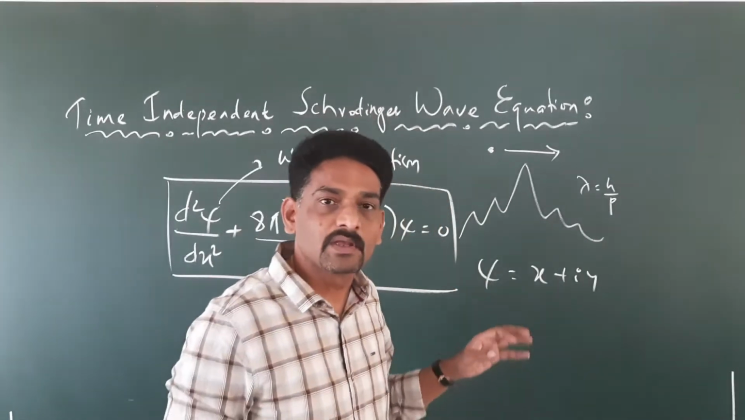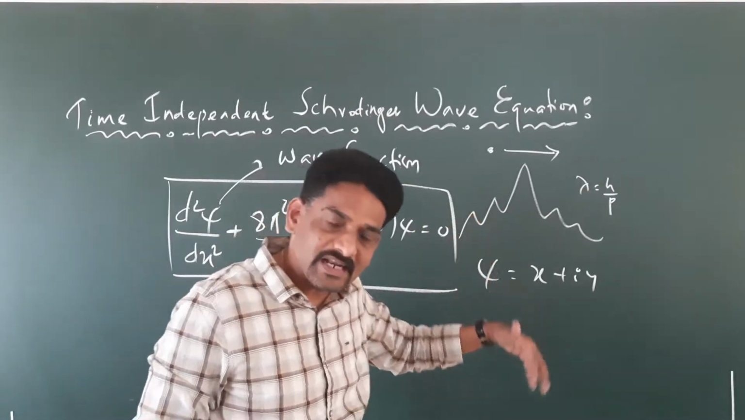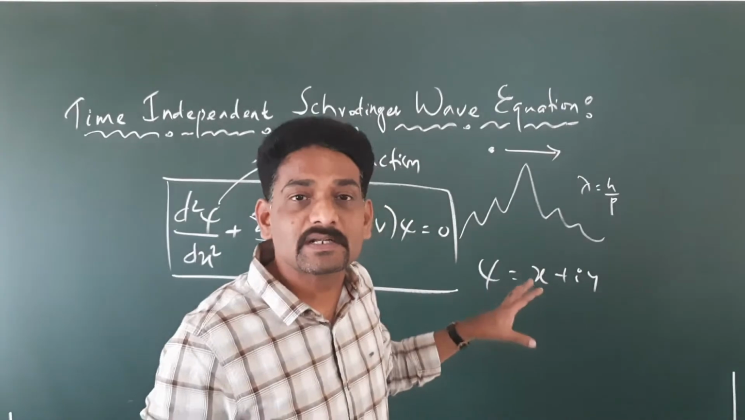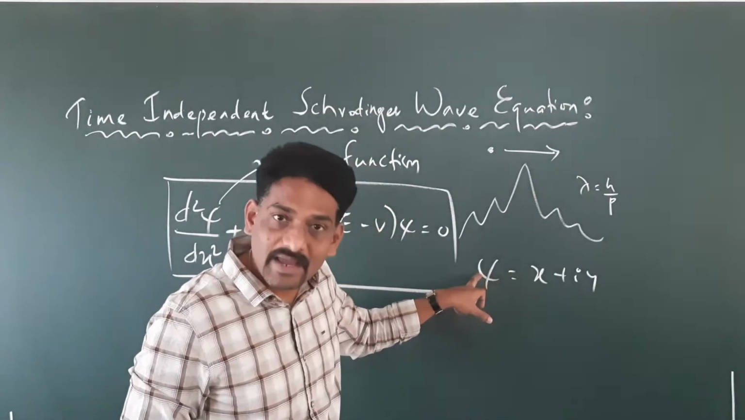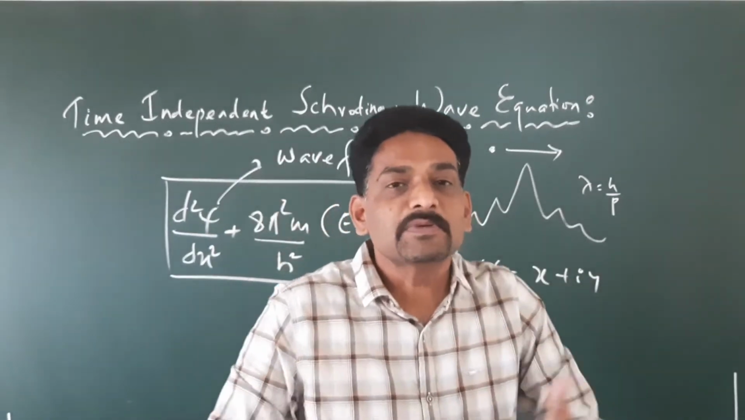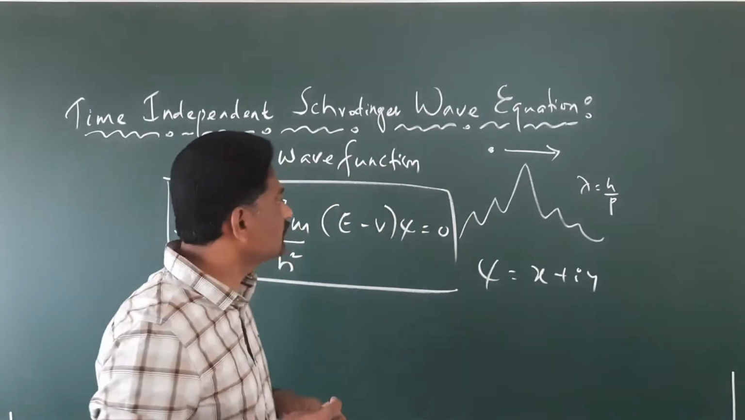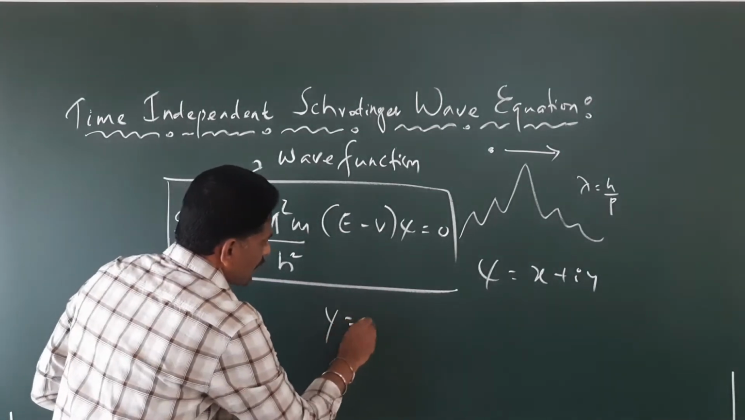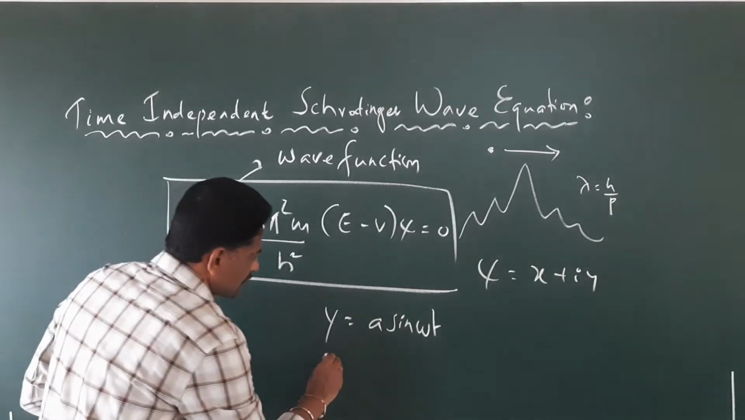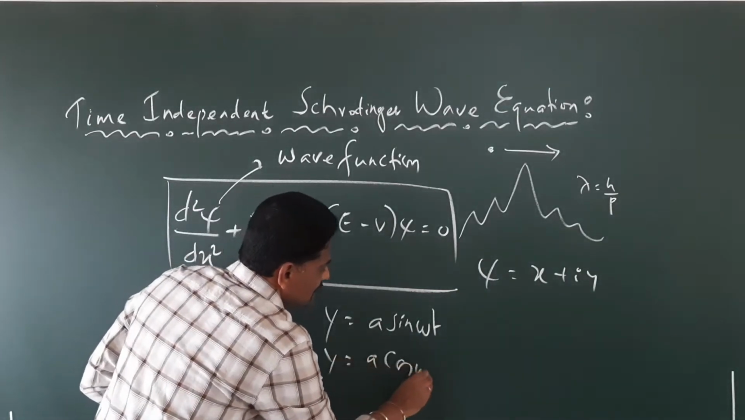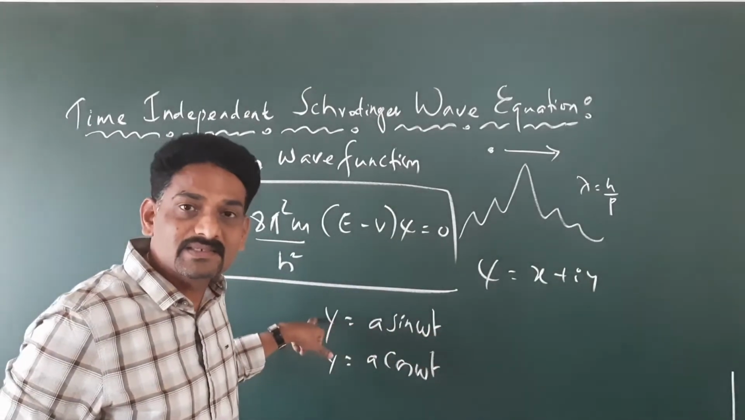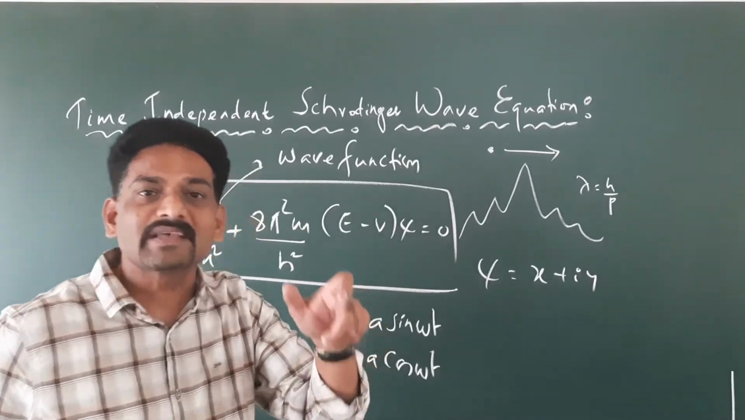Then the question is, if psi is a wave function, if it describes the de Broglie wave at any given point of time, why are we representing this psi, the wave function, in terms of a complex notation? Why can't we represent it in a simple term? Like, we have the equation of a wave, y equals a sin omega t, or the equation y equals a cos omega t. What are these equations? y equals a sin omega t is a mathematical representation of a sine wave.